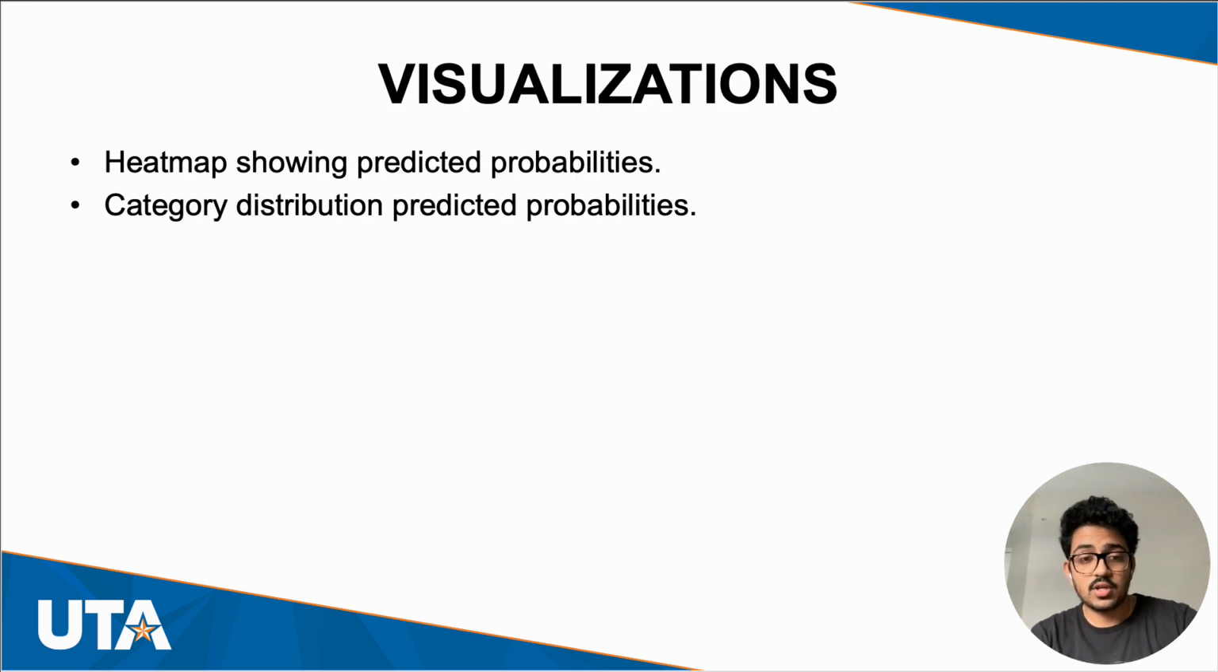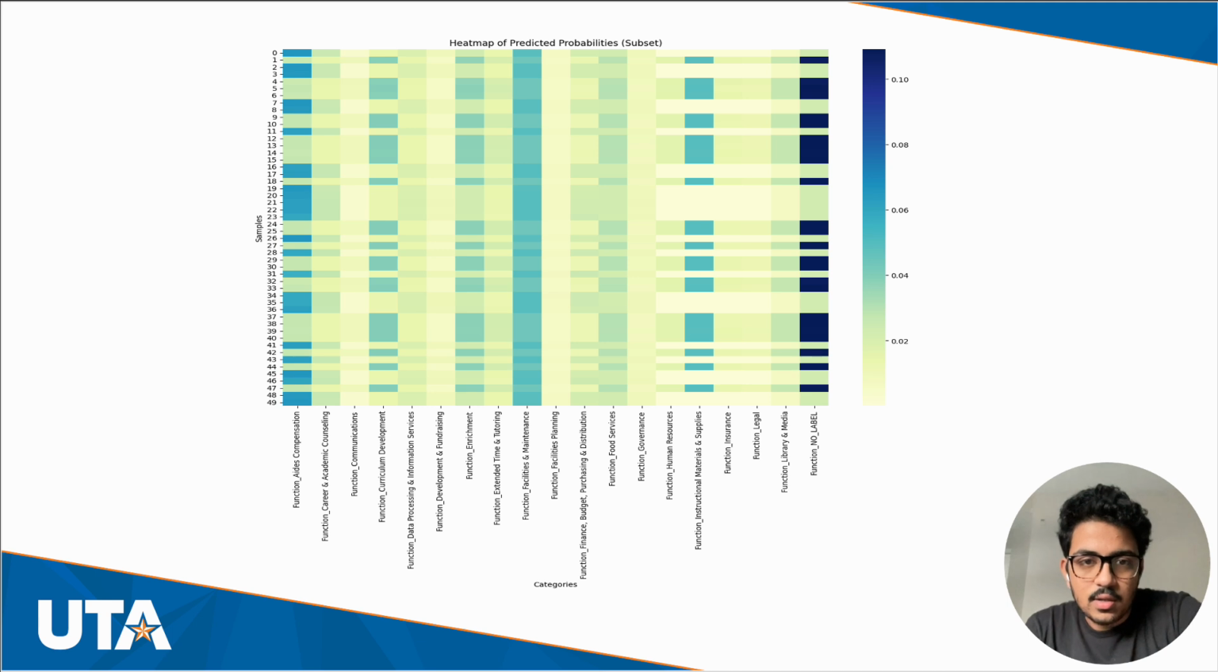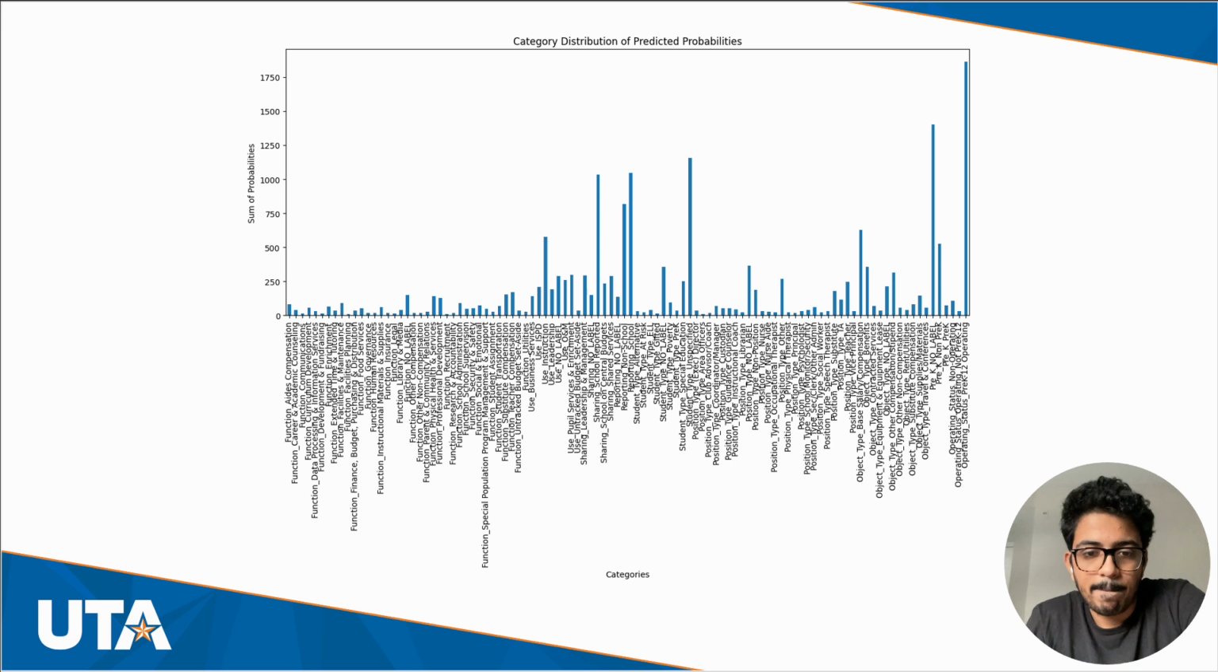Now, let's get to the visualizations for the predicted probabilities. Let's go to the heat map. So the first visualization over here is a heat map of the predicted probabilities. This shows us the model's confidence in predicting each category. We can clearly see when the model is more confident and when the model is uncertain using this graph.